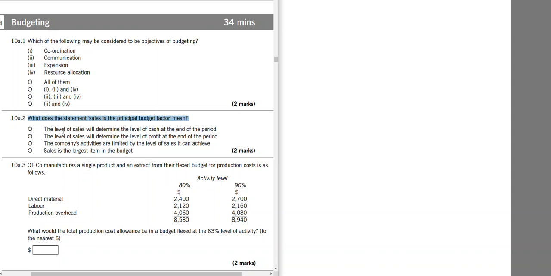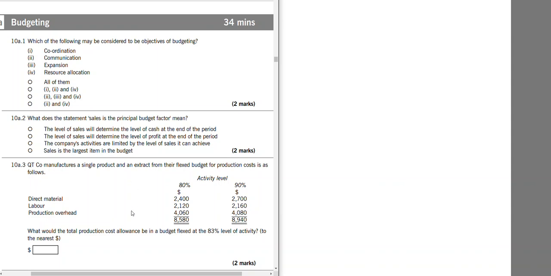So it means level of sales will determine the level of cash at the end of the period. Level of sales will determine the level of profit. The company's activities are limited by the level of sales it can achieve. Sales is the largest item in the budget. It is C. If sales is limited, then every other activity will be limited to that. And sales will not determine the level of cash because sales can be credit, it can be cash, and it doesn't determine profit as well because there are costs involved at different activity. There will be different profits.